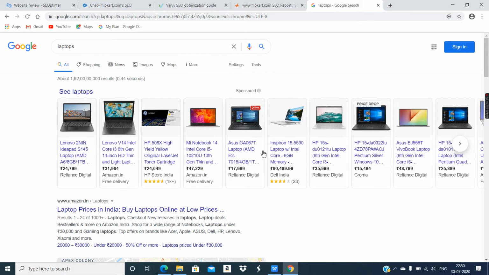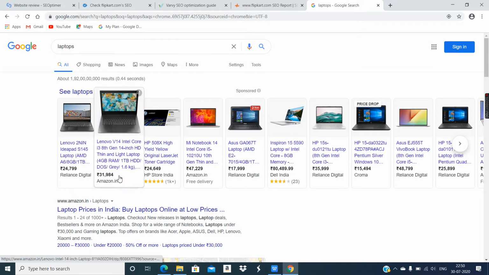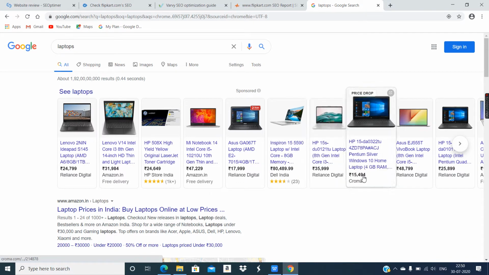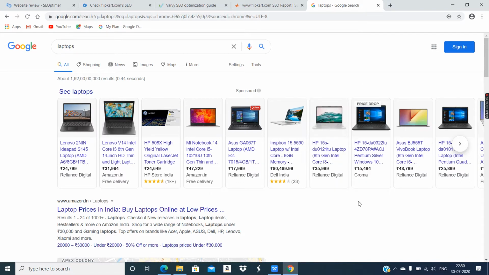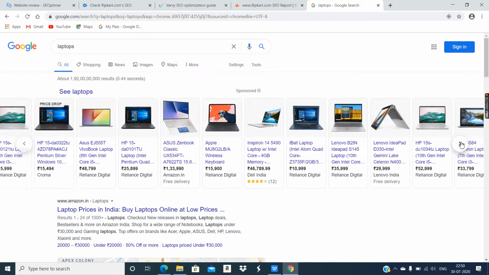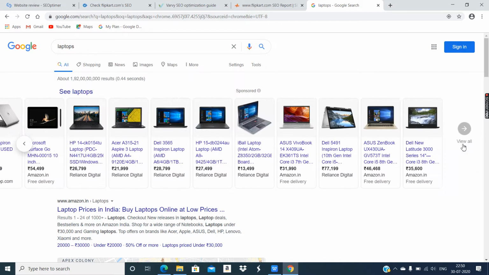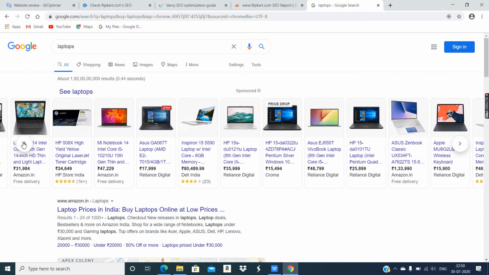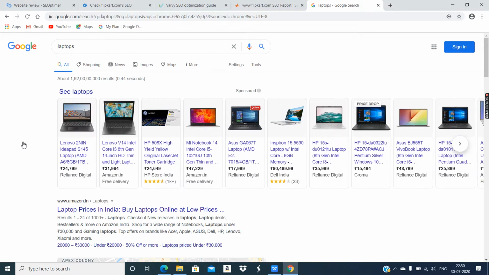Now there are many images. Okay, now see. That means all these websites, Reliance Digital, Amazon, HP Store India, again Amazon, Dell India, Chroma, all these websites, they have mentioned alt attribute. And in alt attribute, they have mentioned laptops as keyword. Okay, that is why these images have appeared. So I can see there is a wide variety. I can choose, directly click on the website, and if interested, I can purchase. So this is the advantage of using alt attribute with img tag.